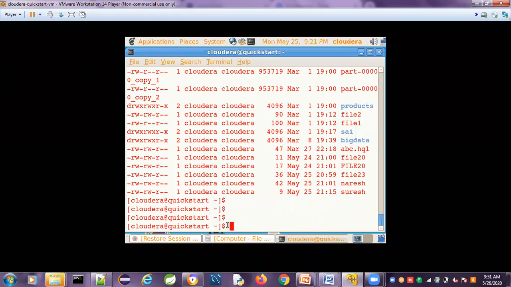This symbol is the dollar symbol. From the dollar symbol, we can execute the commands. For the super user there is a different symbol, a percent symbol. Normally for users, we use dollar only. From here, we can communicate with the Linux server. How to connect to the Linux server? With the help of PuTTY, we can connect to the Linux server.